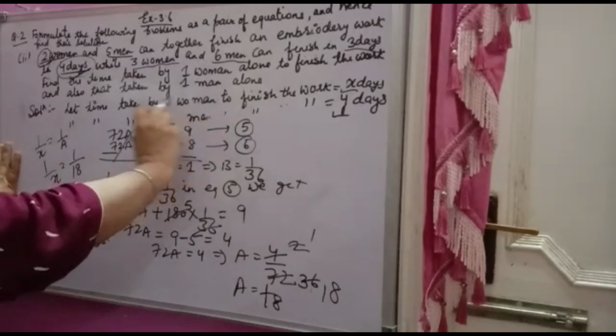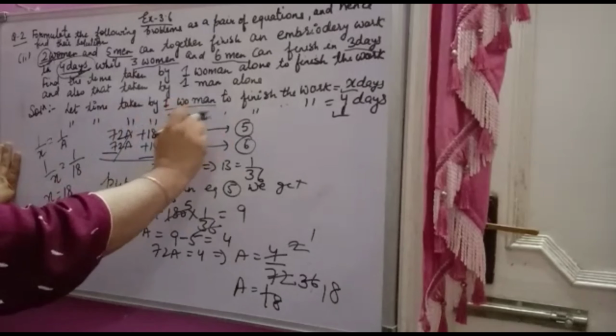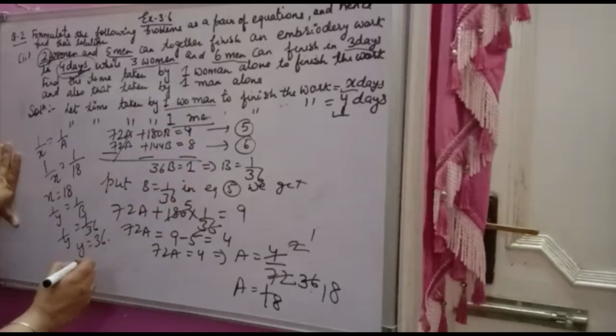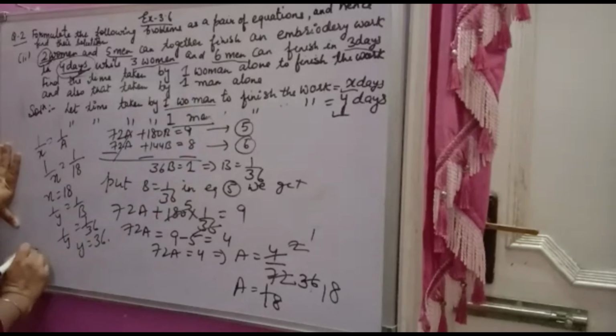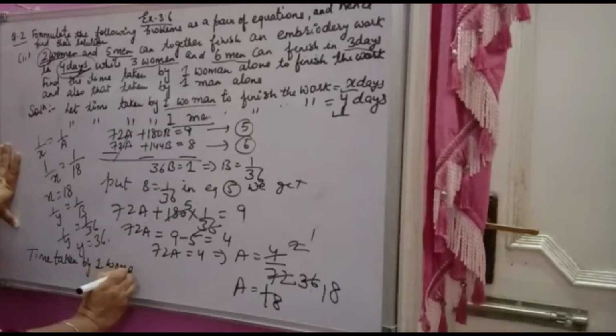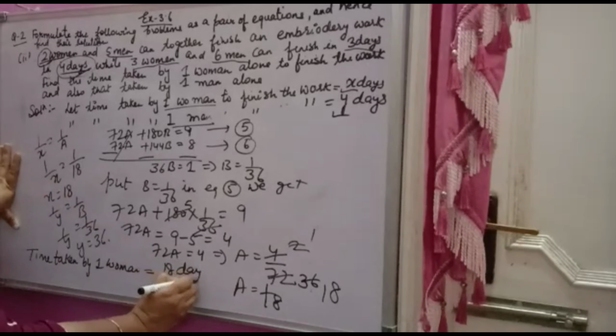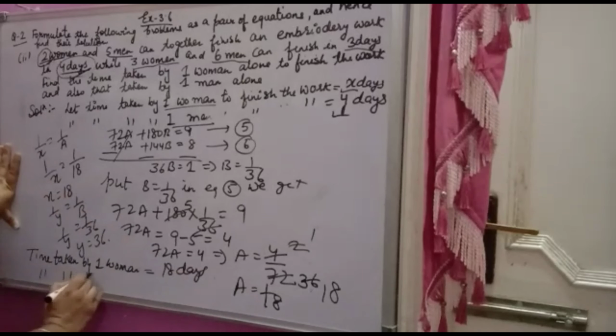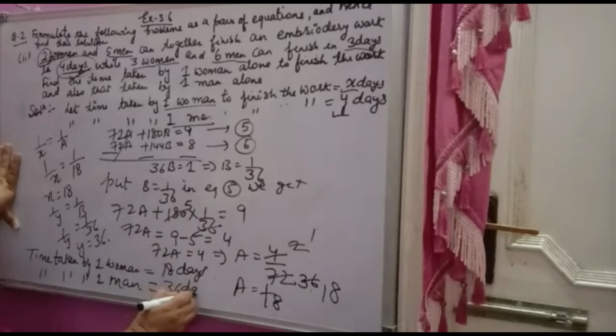Now y you took for men and x you took for women, so you have to write here also: time taken by one woman to finish the work is x, which means 18 days, and time taken by one man to finish the work you took y, so 36 days. Thank you.